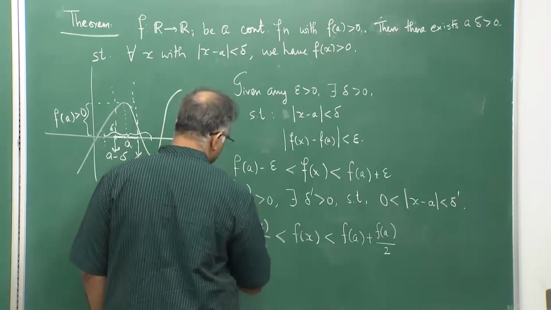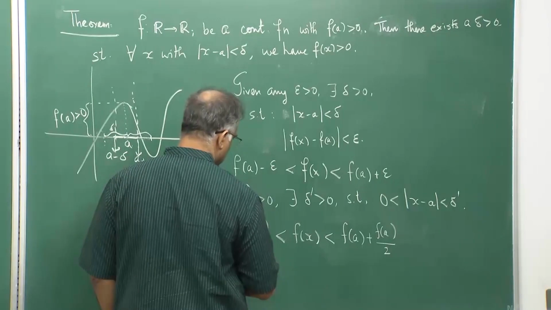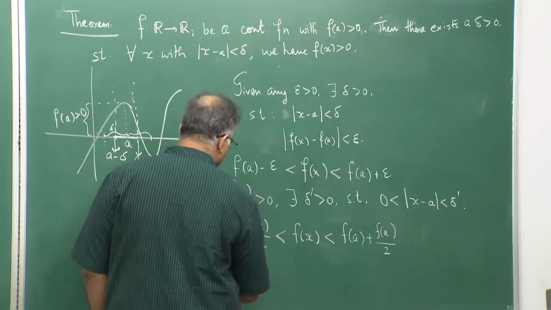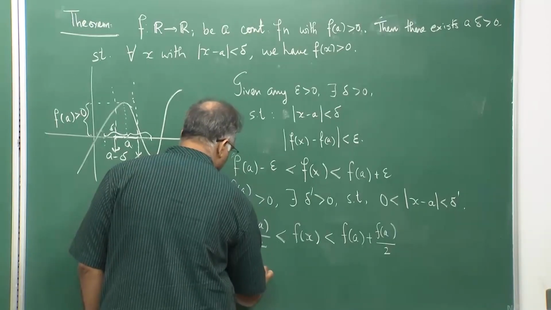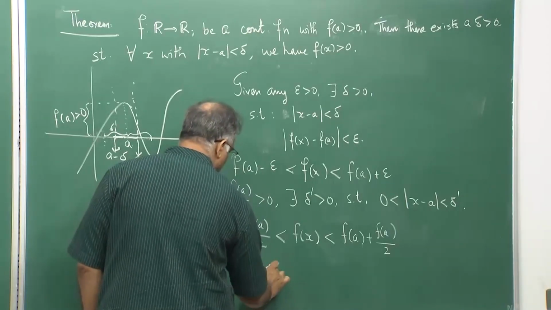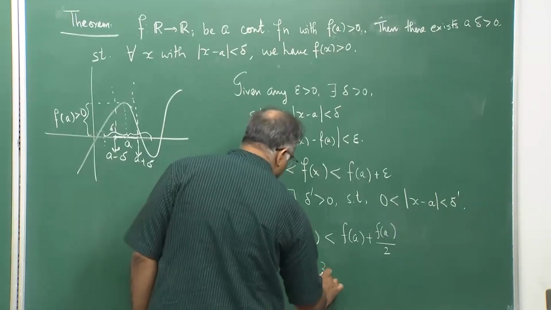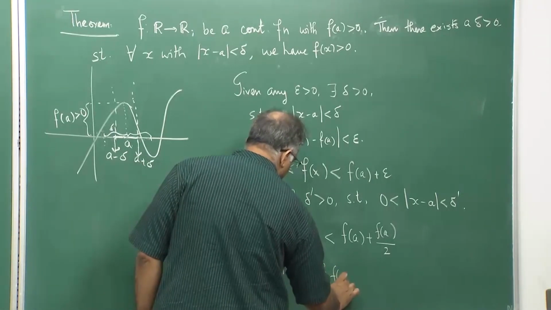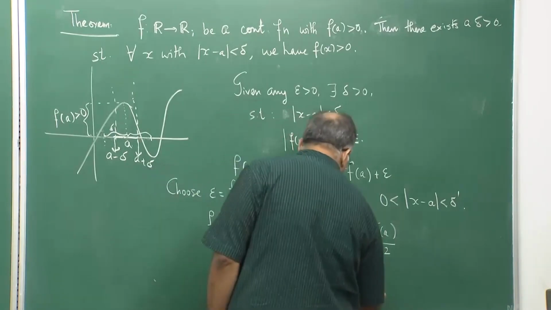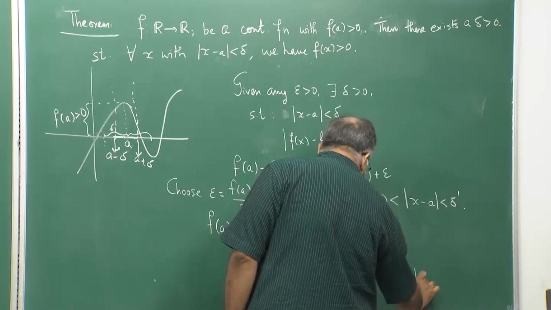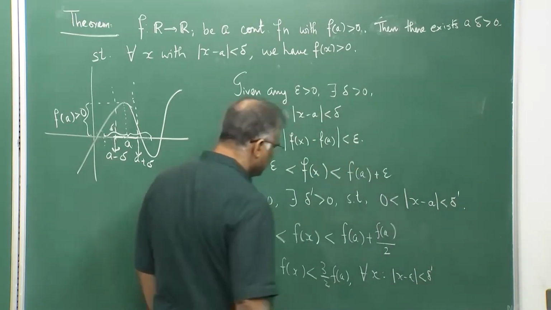So, which means in this case, what is happening here, I have f(a)/2 strictly less than f(x), strictly less than 3/2 f(a). This is true for all x with |x minus a| strictly less than delta dash.